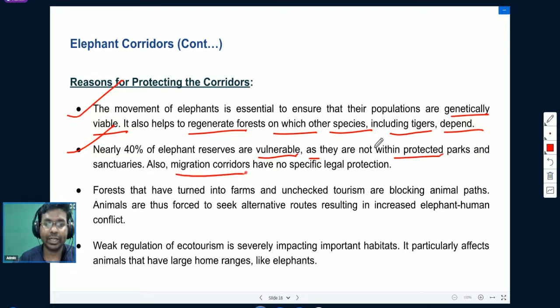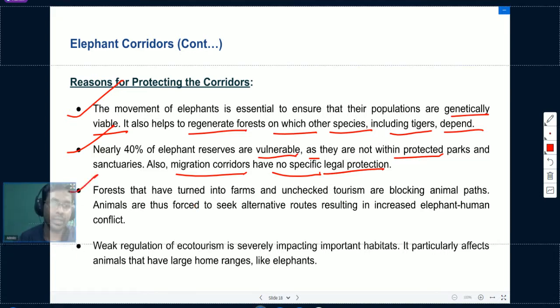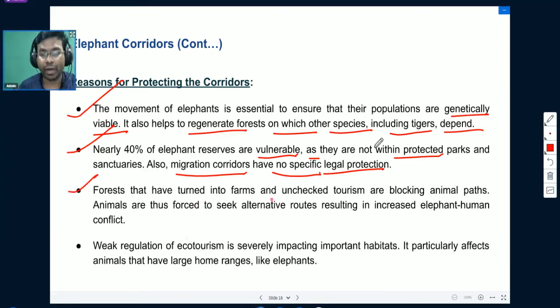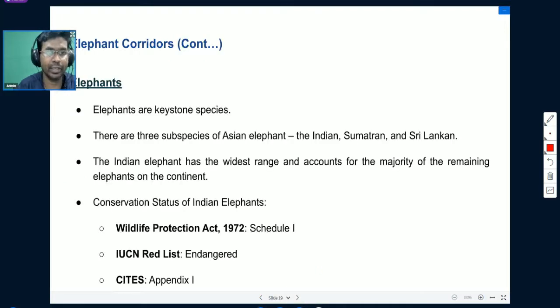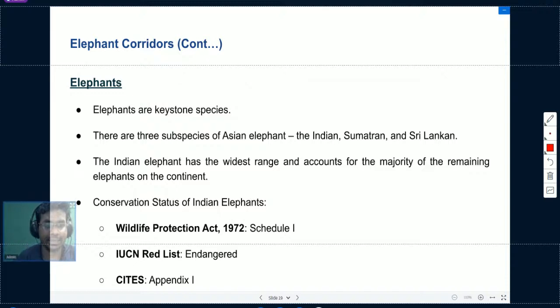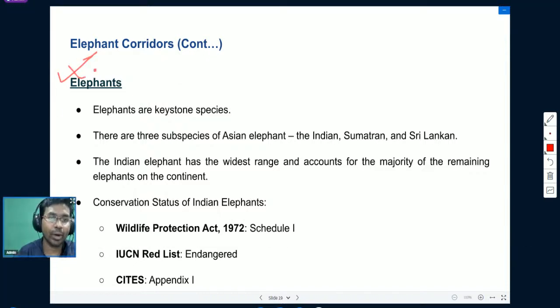Also, migration corridors have no specific legal protection. Forests that have turned into farms and unchecked tourists are blocking animal paths. Animals are thus forced to seek alternative routes, resulting in increased elephant-human conflict. So these are the reasons for protecting corridors. Now let us understand about elephants.